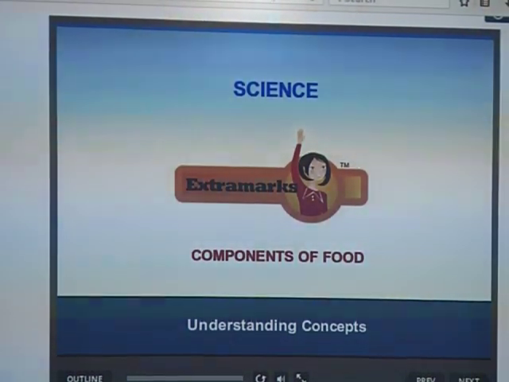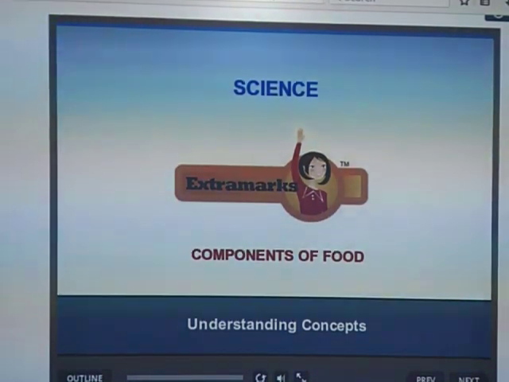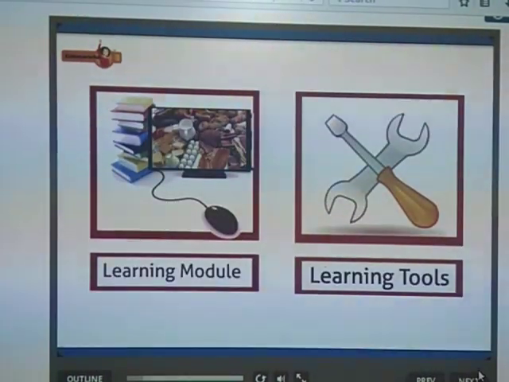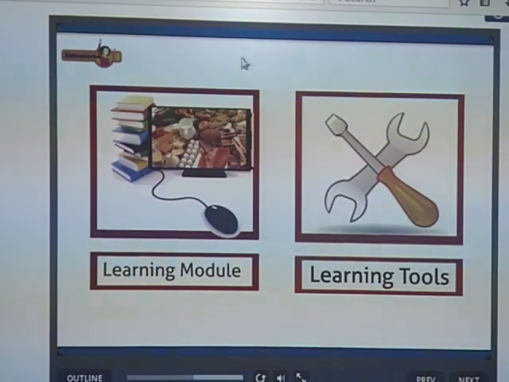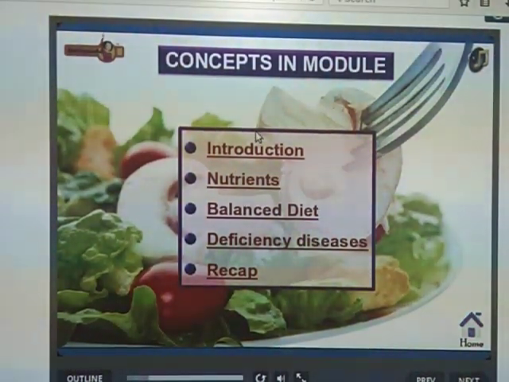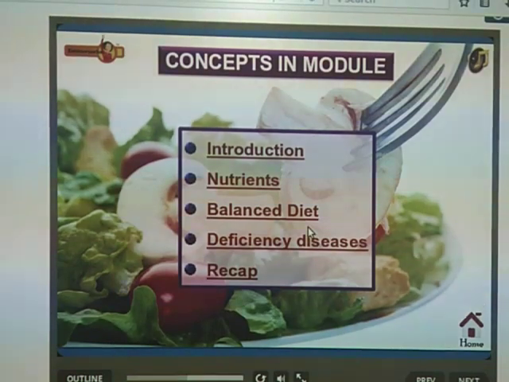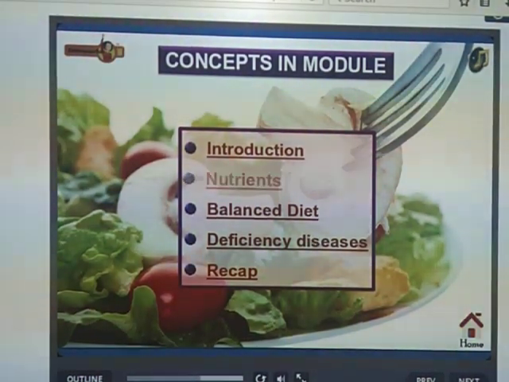Good morning, children. Today we are going to discuss the topic components of food, that is class 6th. So in this lesson we are going to study the introduction of the lesson, nutrients, balanced diet, deficiency diseases and recap.